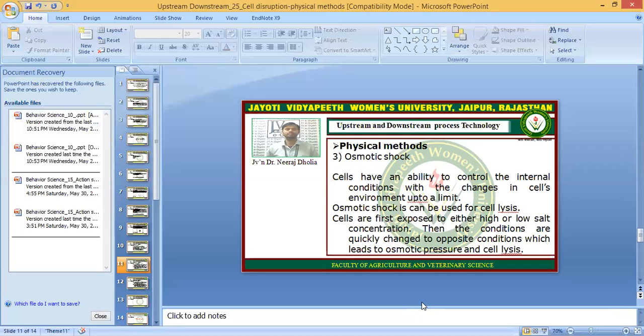Cells are first exposed to either high or low salt concentration, and then the conditions are quickly changed to the opposite condition, which leads to osmotic pressure, osmotic shock, and the cells will lyse.